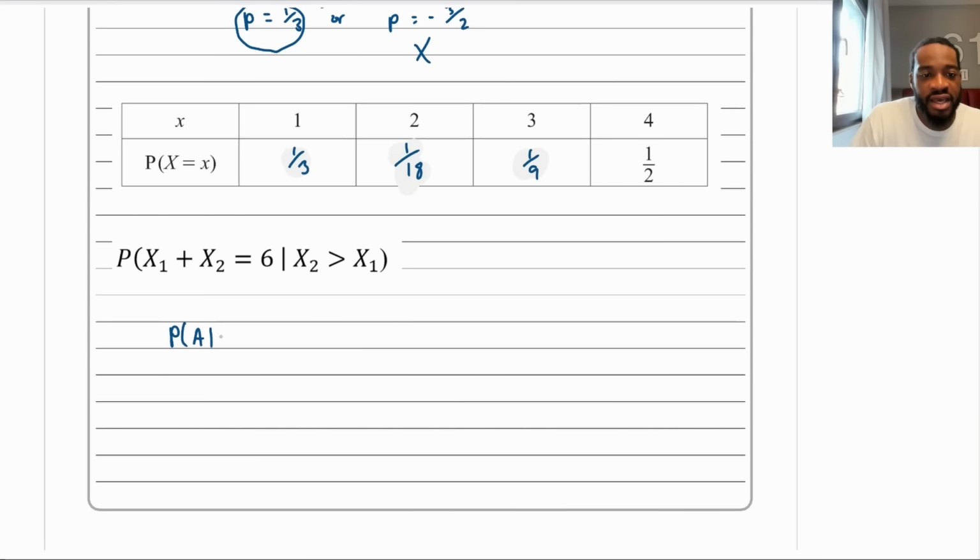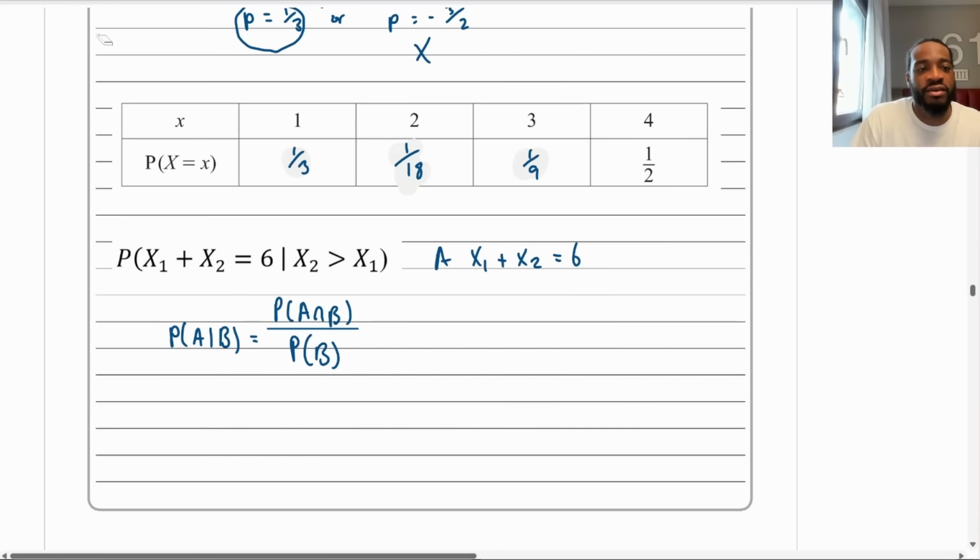The probability of A given that B happens is equal to the intersection of A and B divided by the probability of B happening. So what I like to do is this. If I use that, that tells me that our event A is going to be x1 plus x2 equals 6. So the event A is x1 plus x2 equals 6, and then B is x2 being greater than x1.